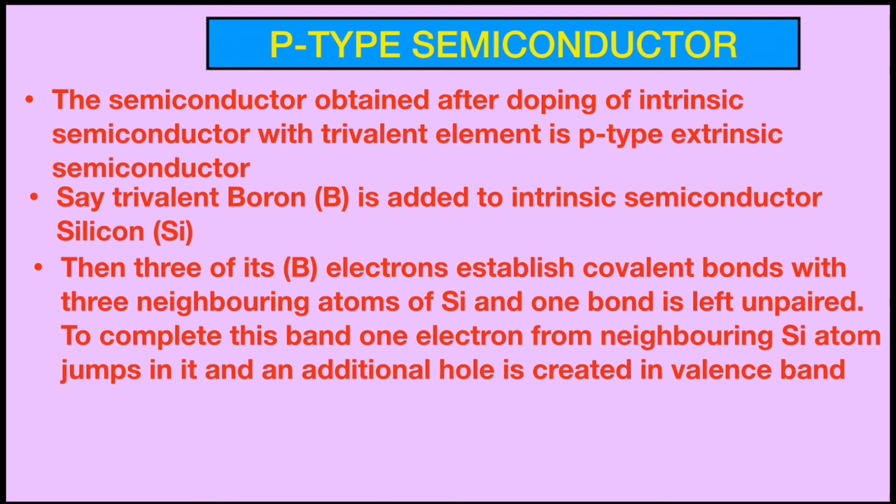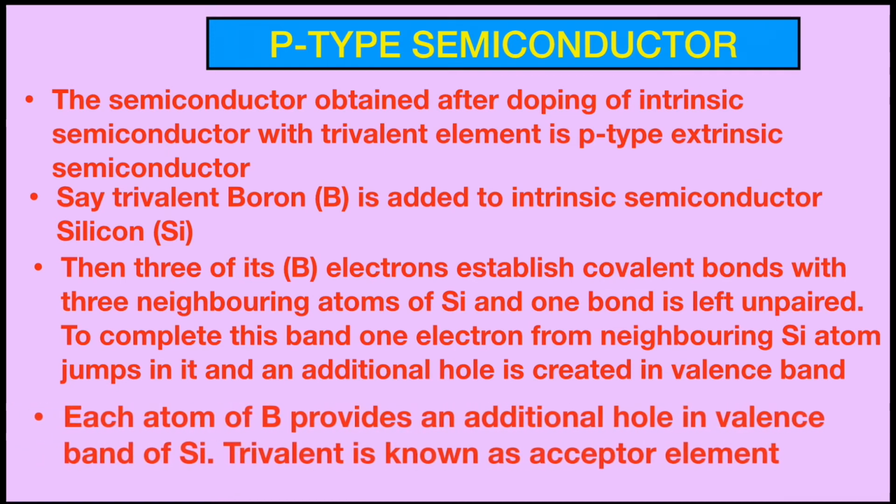To complete this bond, 1 electron from a neighboring silicon atom jumps in it, and an additional hole is created in the valence band. So बोरोन अपना 4th बॉन्ड कंप्लीट करने के लिए एक इलेक्ट्रॉन नेबरिंग सिलिकॉन से ले लेता है, और सिलिकॉन के पास एक जगह खाली हो जाती है, वो कहलाती है होल। So each atom of boron provides an additional hole in valence band. इस तरह से बोरोन का हर एक एटम एक एडिशनल होल प्रोवाइड करता है हमको वैलेंस बैंड में। And because of this, the trivalent doping element is known as acceptor element because it accepts electrons